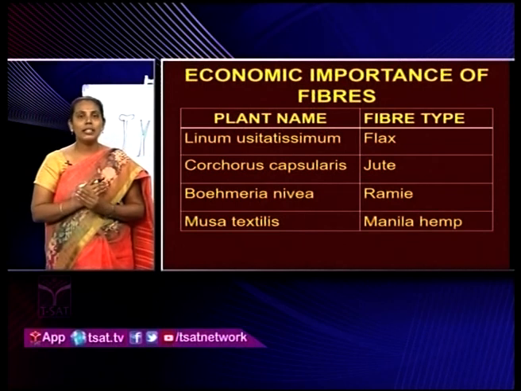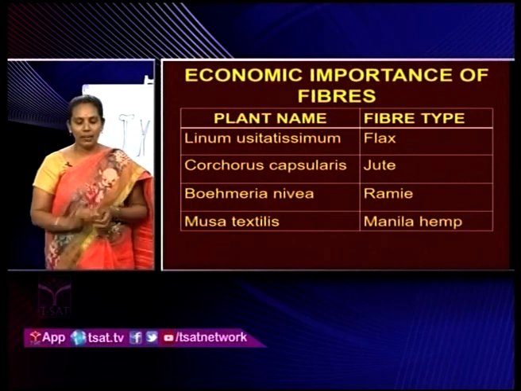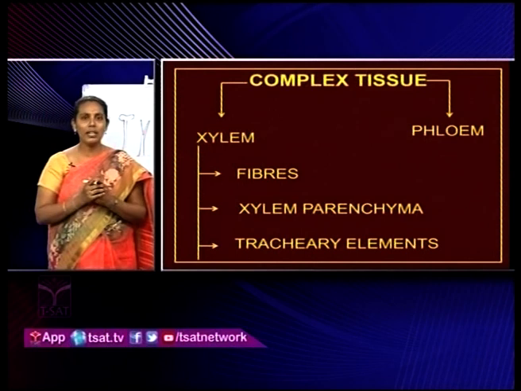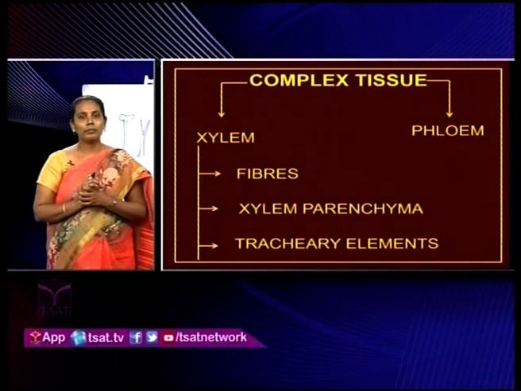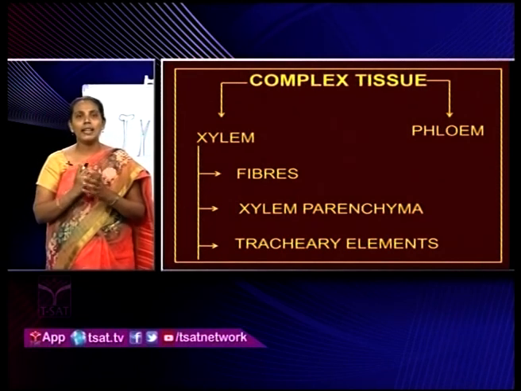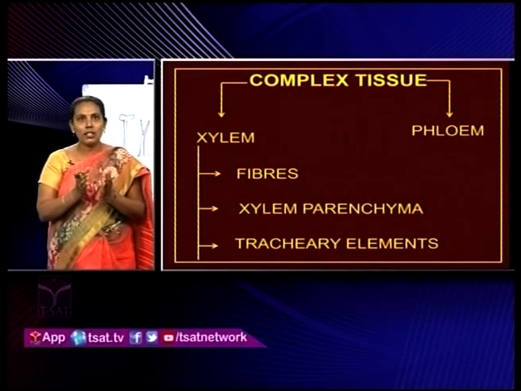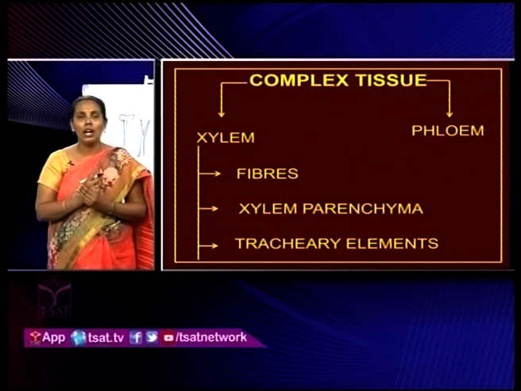That is a major difference between soft fibers and hard fibers. Okay, and the next tissue is complex tissue. Complex tissue means in this tissue cells are from different origin, and they work as the same functional unit. Those cells together we are calling a complex tissue. In plants, xylem and phloem together we are calling a complex tissue, and the xylem and phloem together form a stele, which is very important for translocation of minerals, nutrients and organic solutes.